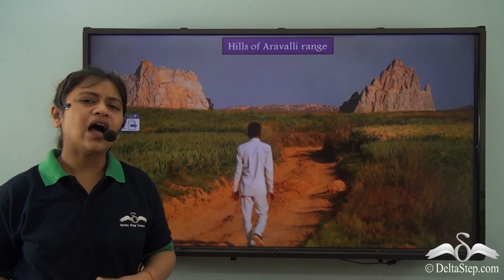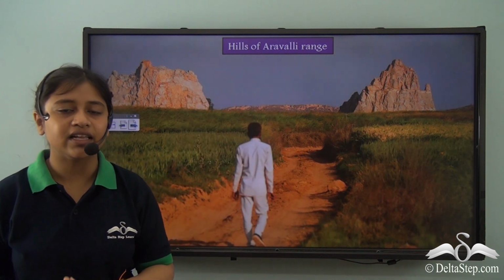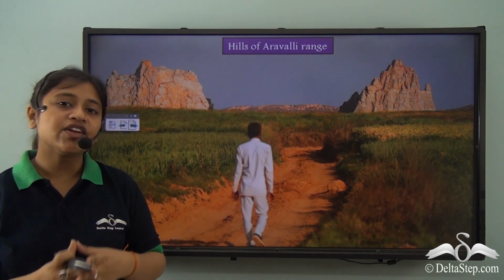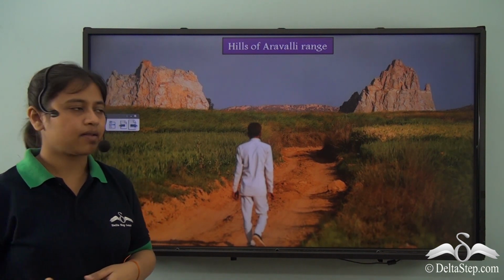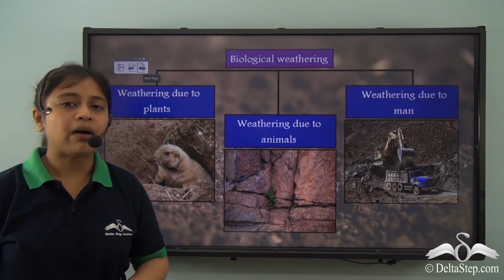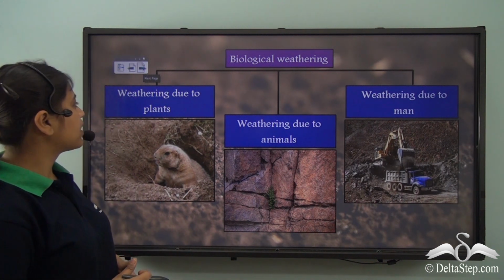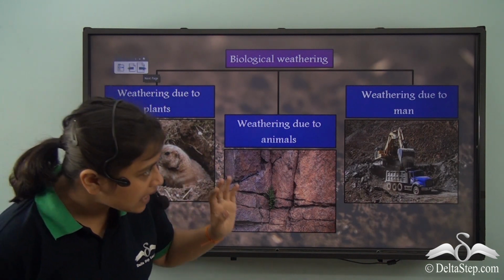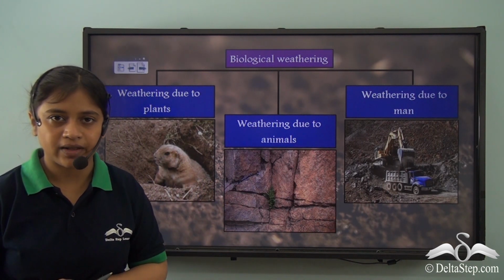Right. So now we know that hills of Aravalli range were clearly weathered away or eroded due to the biological weathering agents. So in this video we learnt about biological weathering, where we saw that plants, animals, and man can help in the process of biological weathering.